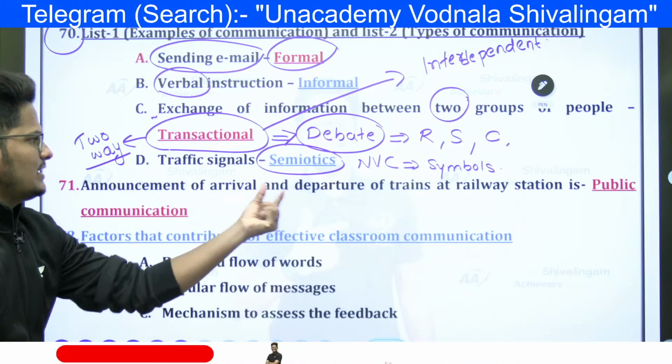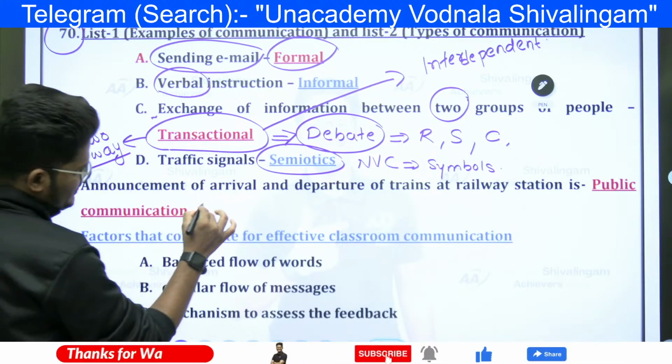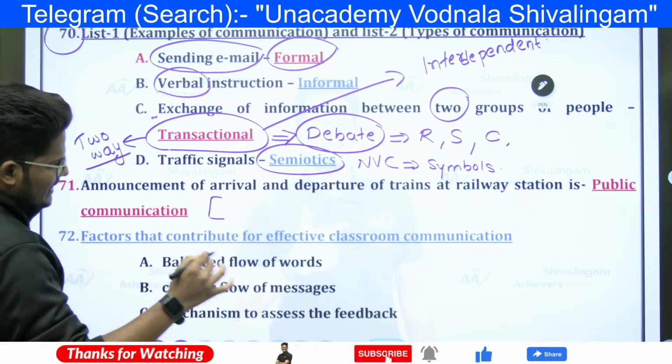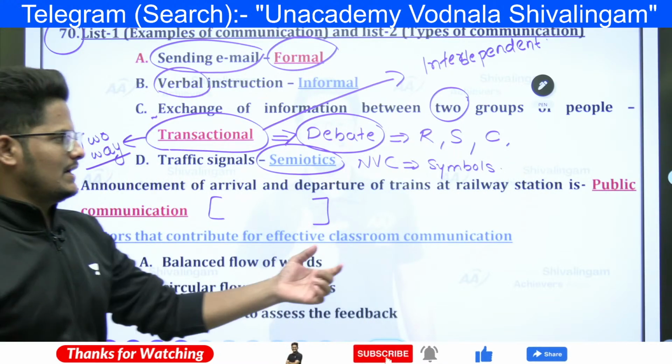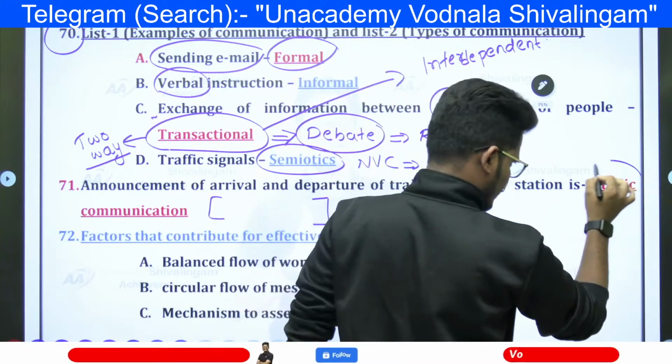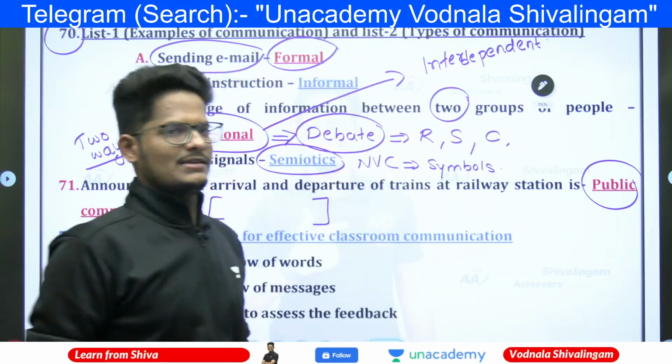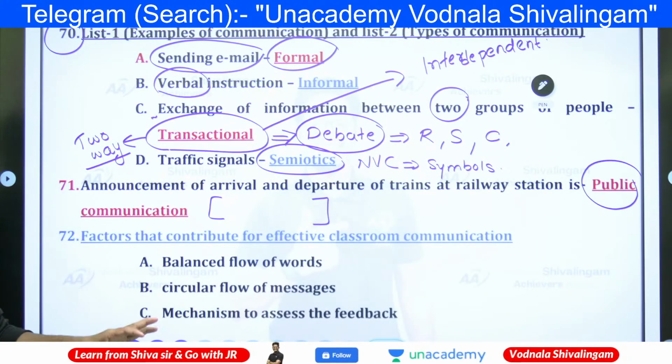Announcement of the arrival and departure of the trains. Yatrigan kripya dhyan dijiye, gaadi number 1, 2, 3, 4, 5 is arriving on platform number 10. That is called public communication. The railway announcements are called public communication, right?